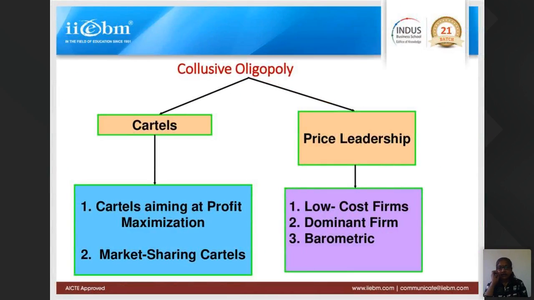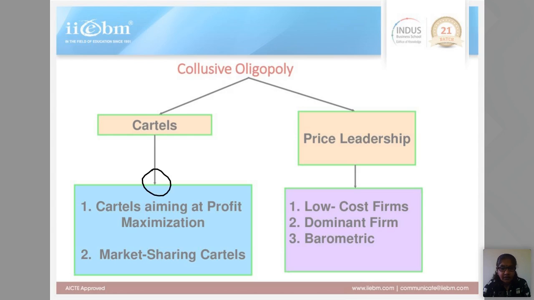Now, cartels. The best example of a cartel is OPEC. OPEC is the Organization of Petroleum Exporting Countries. You must have heard about OPEC. OPEC is a trade bloc. This is the best example of a cartel.